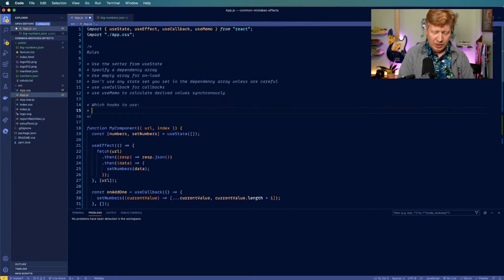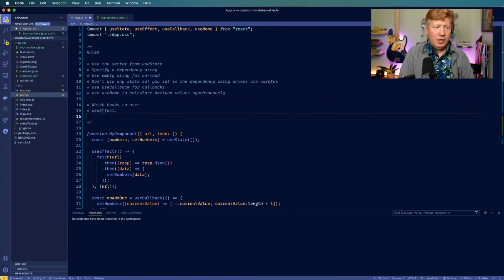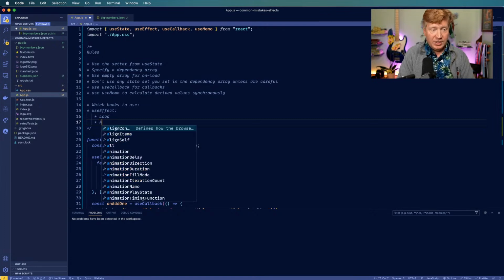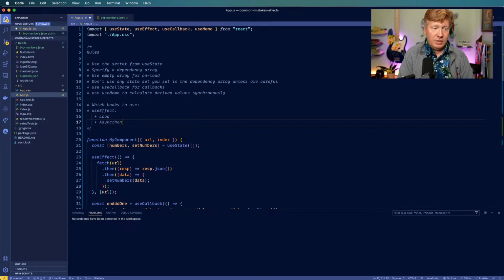So I would say useEffect is going to happen on load or unload, or actually more just load, for asynchronous functions.